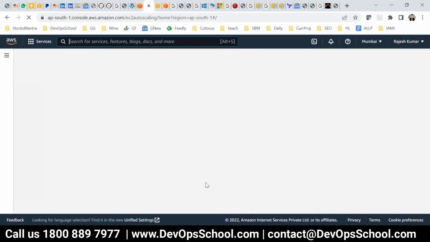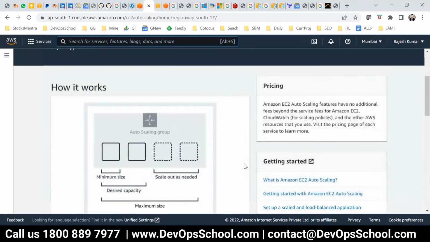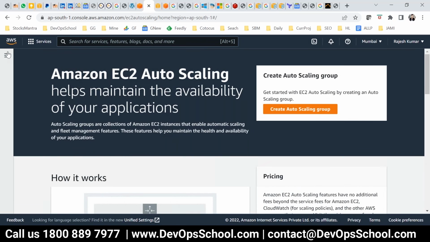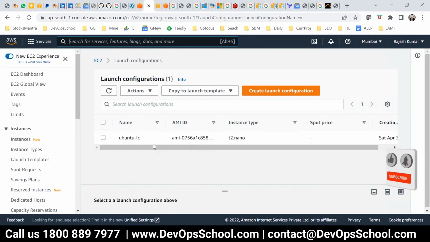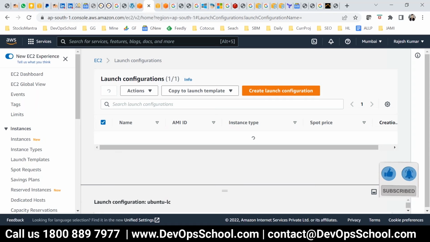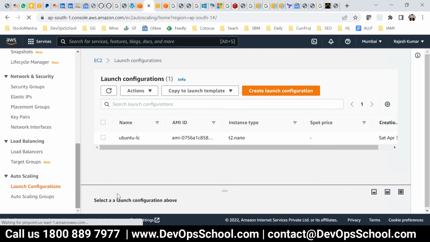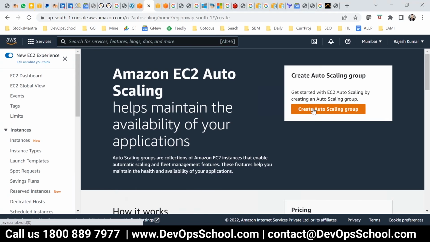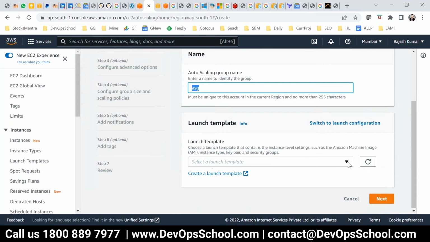Sorry, launch configuration. And it is available, yeah. So it's available now. You create the ASG group. Now select the template.